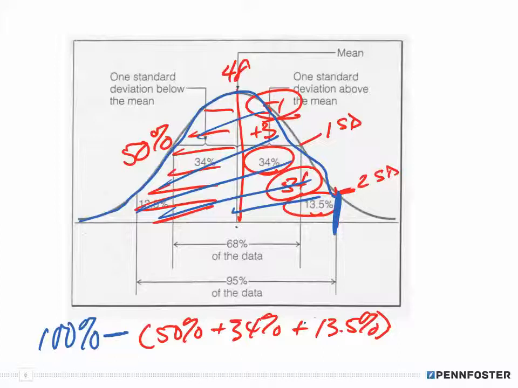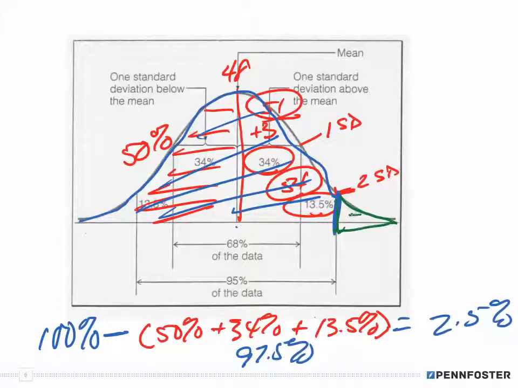So 84 plus 13.5 is 97.5%, and 100 minus 97.5% is 2.5%. That's this portion right here of the curve that's left over. And that's all there is to it.